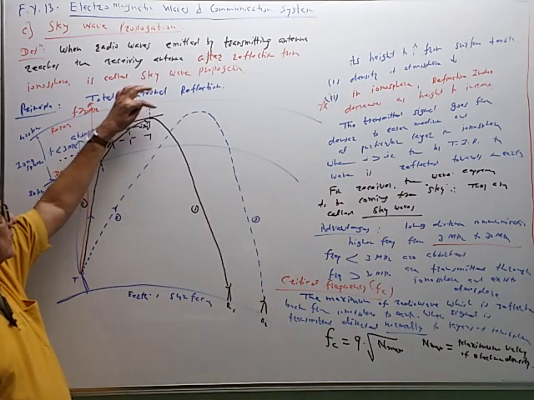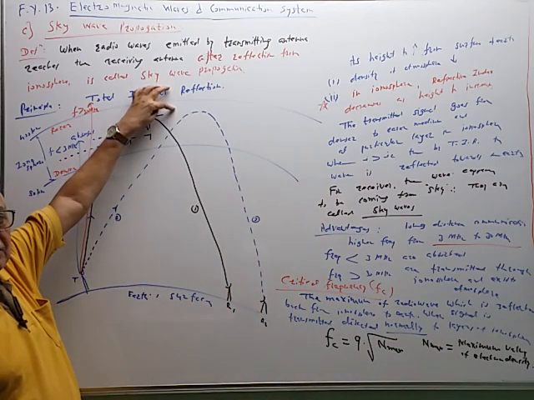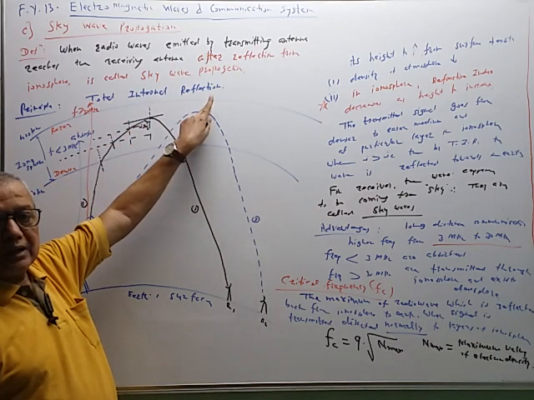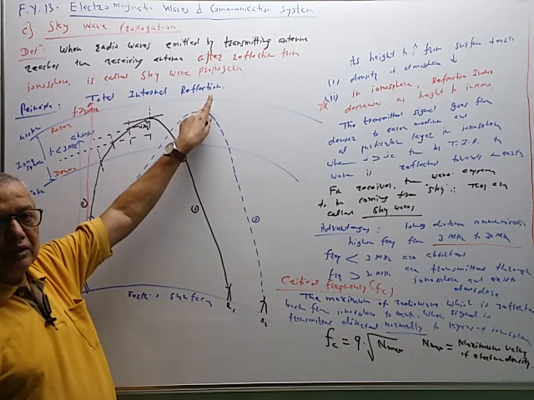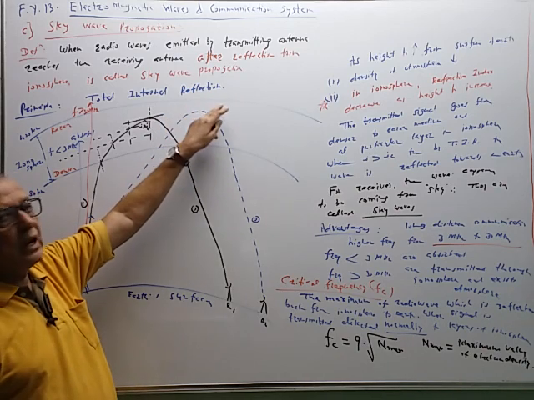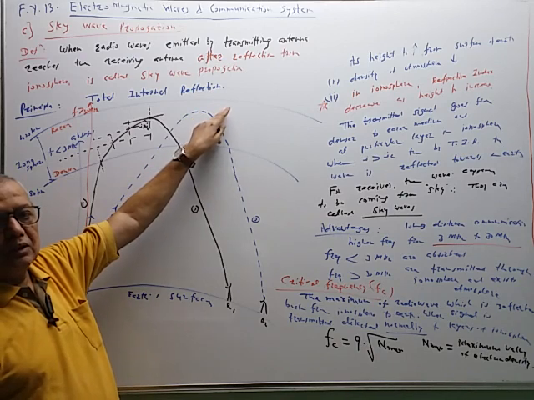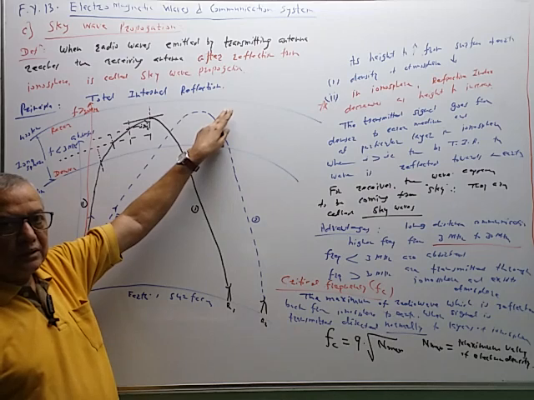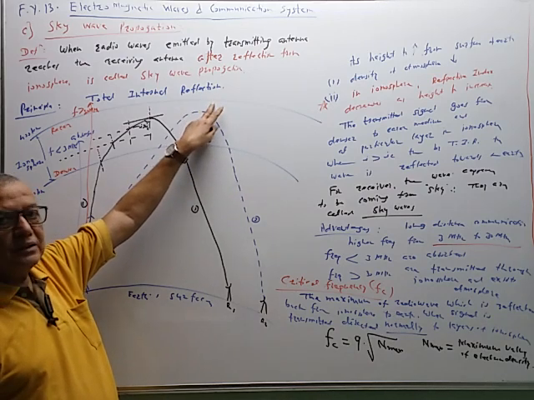So electron density is highest in this region. Why? Because the solar radiation first enters here, so it has powerful energy. Heat energy is highest. Therefore, it will ionize a large number of atoms or molecules in the ionosphere, and therefore electron density is highest.